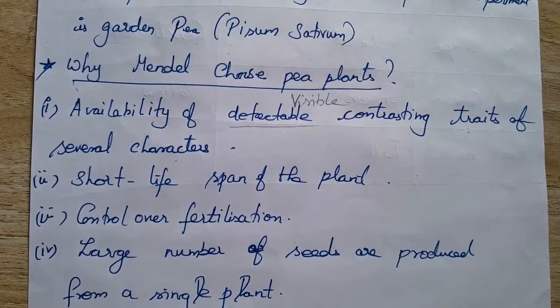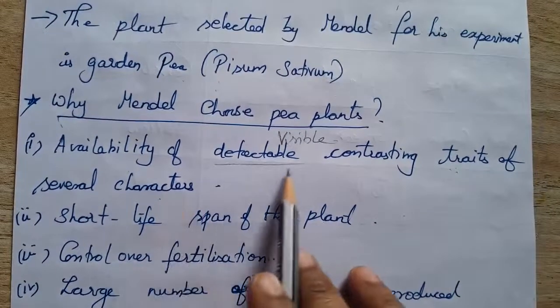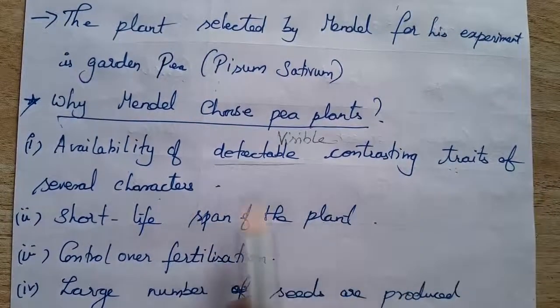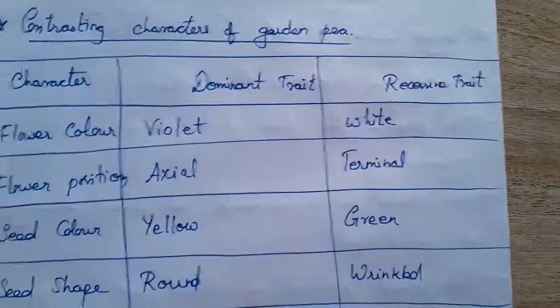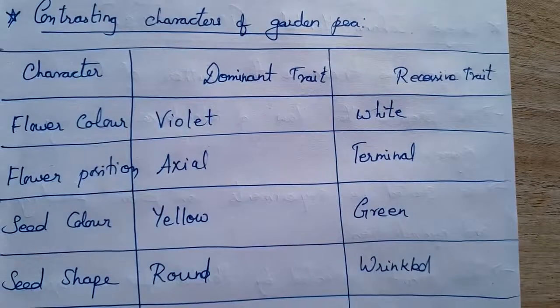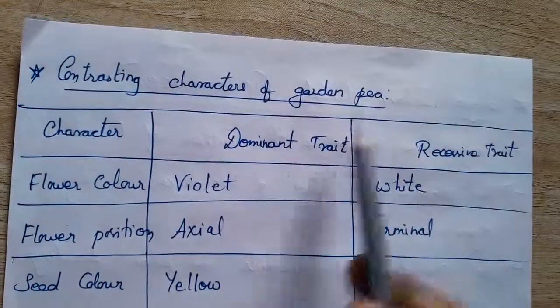For these reasons he chose the pea plant for his experiment. There are 7 pairs of detectable, contrasting characters of garden pea.